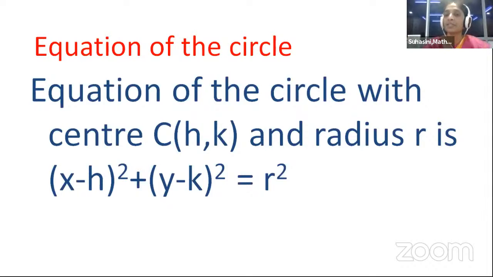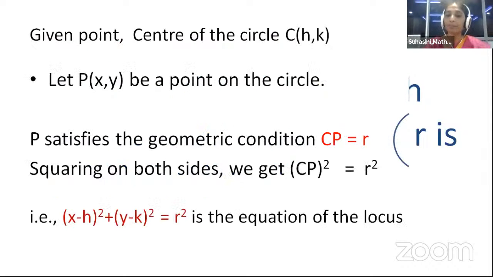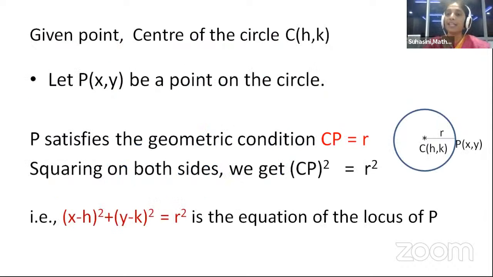Let us see. For this, you need a little knowledge of locus from our first year chapters. To find the equation of any locus, the first thing we need to do is consider a point on the locus. Let P(x, y) be a point on the locus. Then, since the point is on the locus, it satisfies some geometric condition. What is the geometric condition satisfied by this point? Observe the figure, children. CP is equal to r. CP is the distance between C and P.